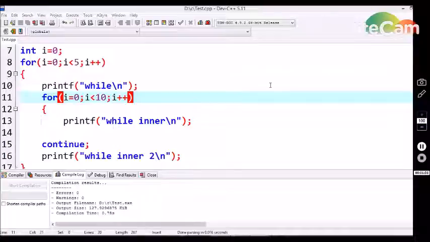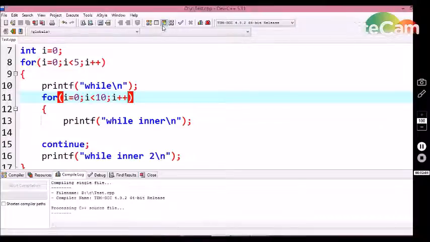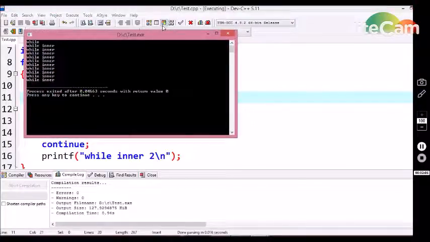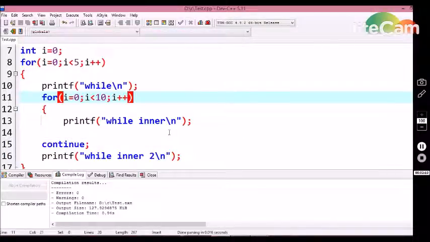The continue statement is not permitted only for the while loop; it can be used in any loop control structure, like a for loop or a do while loop. Here I have declared a continue statement inside the for loop control structure. Now compile this program. We are not getting any error, and we are getting the same output. So the continue statement can be utilized in any loop control structure in a C program. By this you can have an idea of how the continue statement works in a C program.